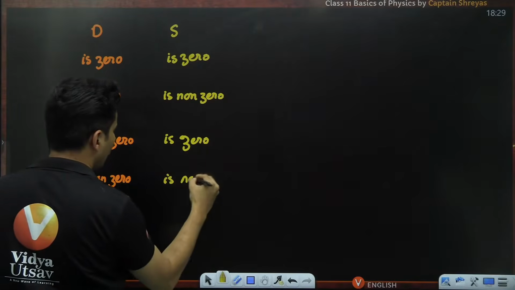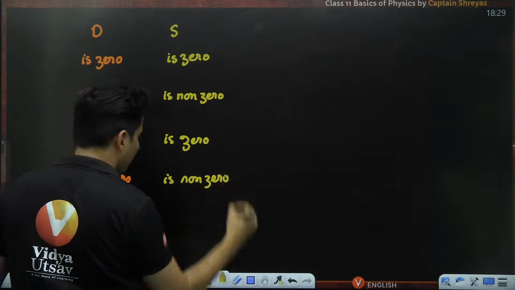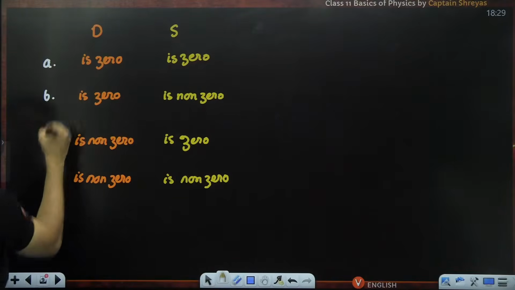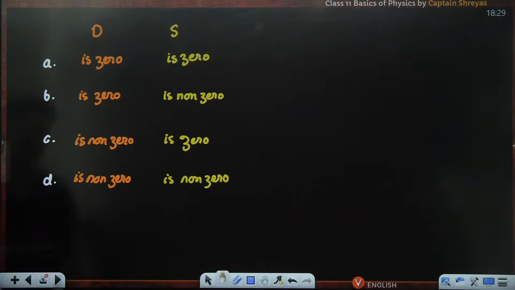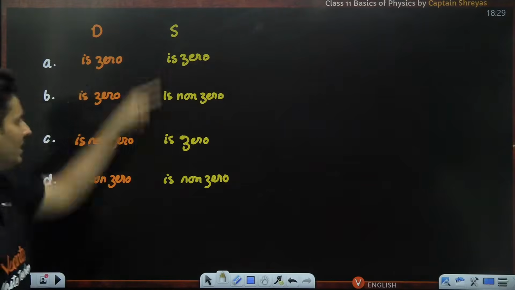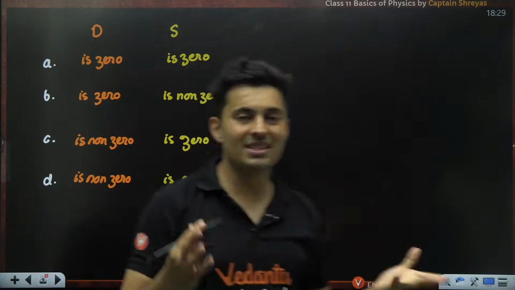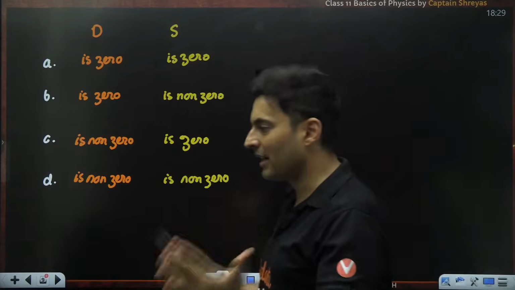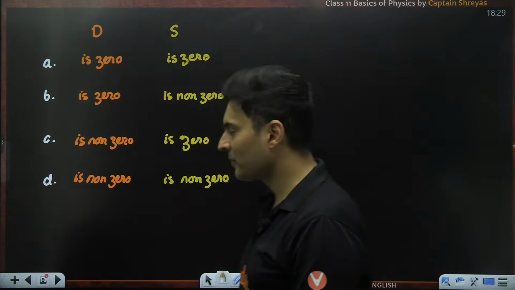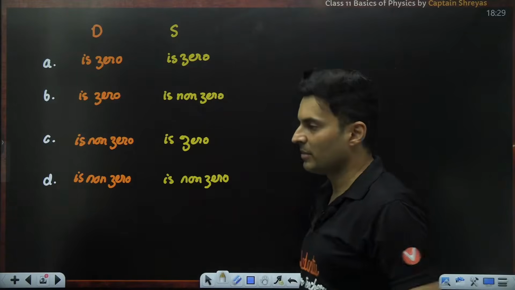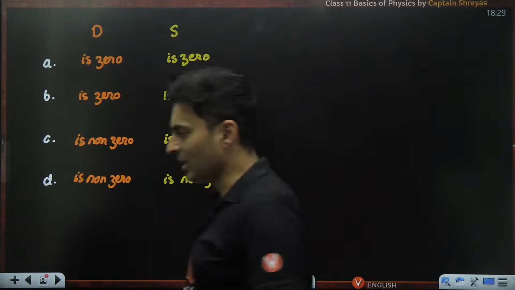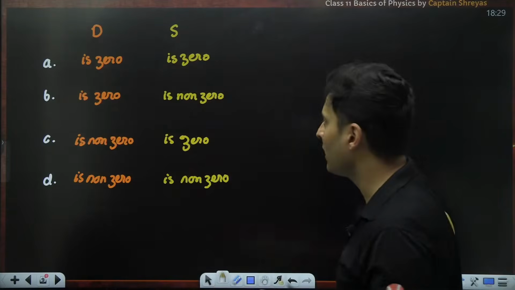Displacement is non-zero. So there are 4 options: A, B, C, D. Multiple options can be correct. This is like JEE Advanced, where more than one option may be correct. Think about it carefully.